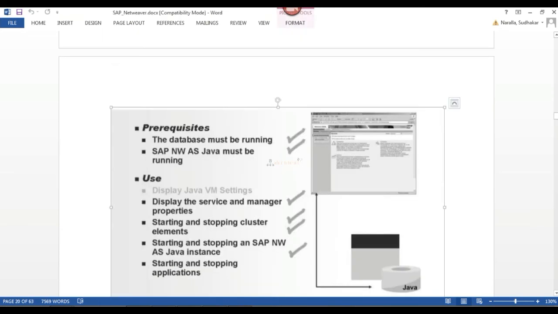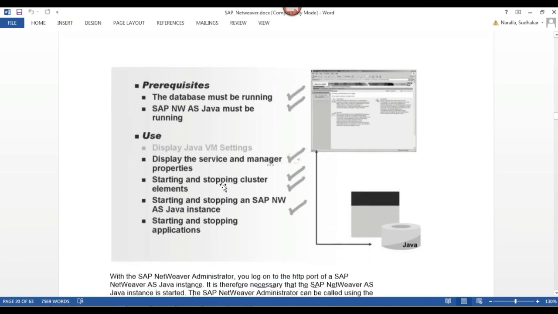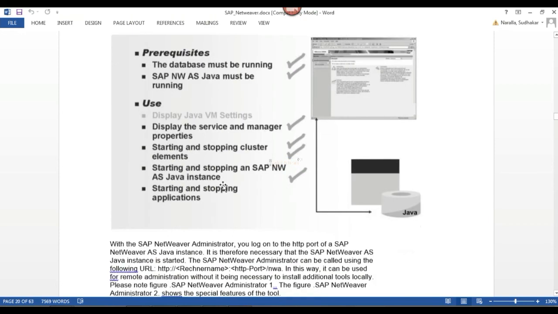And this is NetWeaver Administrator, NWA. This is a different tool. The database must be running and your Java instance should be running, so this is an online tool. If your instance is not running, then you cannot start the NetWeaver Administrator tool. Using this, we can start and stop the cluster elements, start and stop our Java instance, start and stop Java applications, and display services and manager properties.